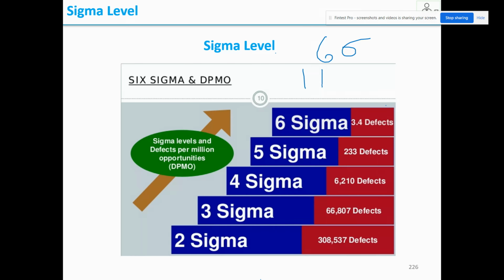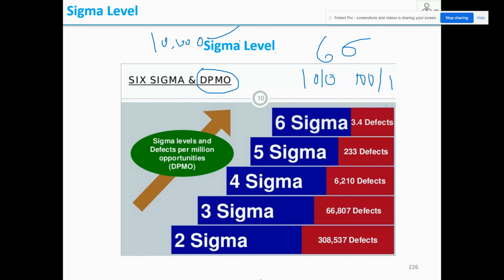Say for example, there is a 1% defect. You check some samples, and out of 100, one part had some defect. It can be a crack or something. So you say it's a 1% defect, but 1% seems to be acceptable. But in Six Sigma methodologies, we say defects per million opportunities. If it is 1 for 100, what is it for 10 lakh? That is nothing but 1 million. It will be 10,000. So if you run a 1% defect rate for a million, it will be 10,000 rejections.